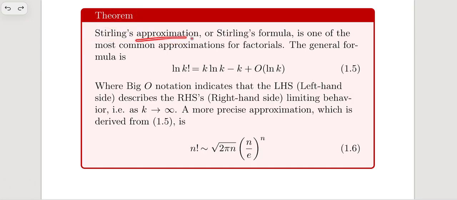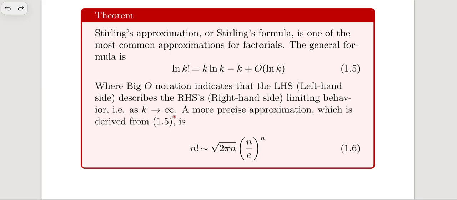Stirling's approximation, or Stirling's formula, is one of the most common approximations for factorials. The general formula is natural logarithm of k factorial equals k times natural logarithm of k minus k plus O of natural logarithm of k, where big O notation indicates the right hand side's limiting behavior, that is, as k tends to infinity.